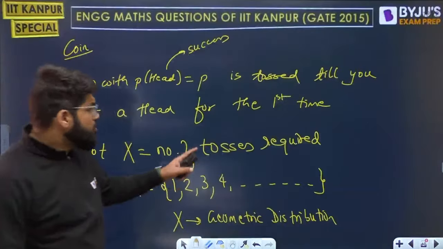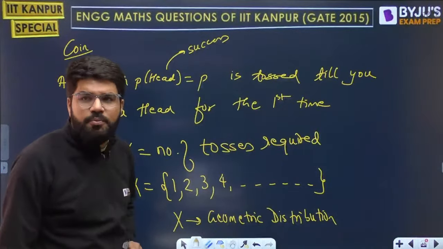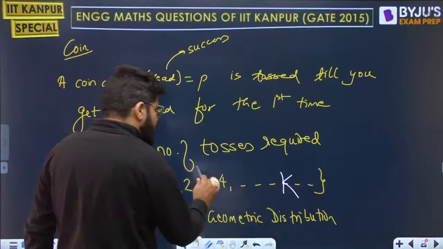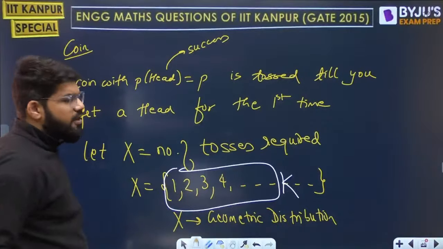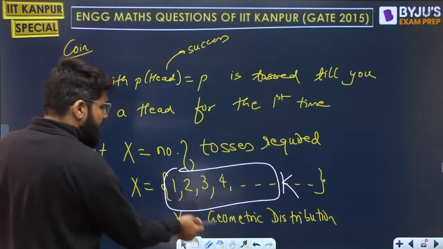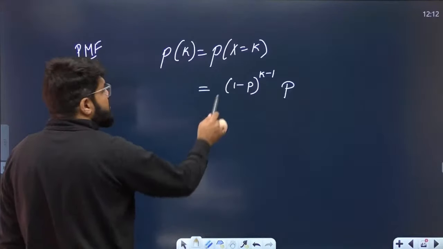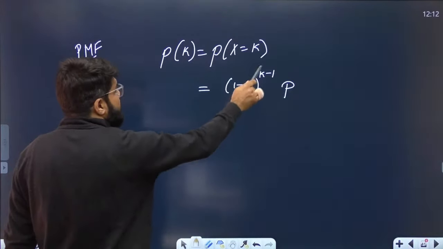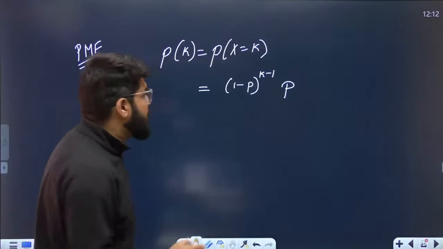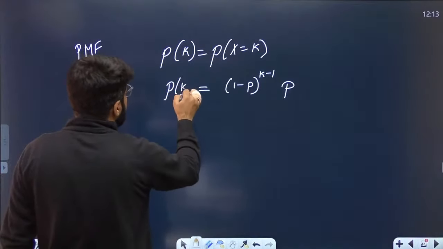Simple idea: you get the head on the kth toss. Suppose you get the head on the kth toss. So for the k minus 1 tosses before it, you got the tail. Simple, na? What is the probability of tail? 1 minus p, for k minus 1 times, and then the probability of head, which is p. That is your answer.